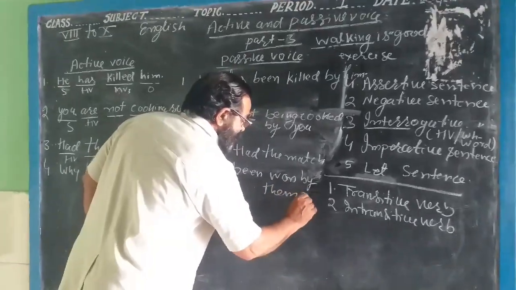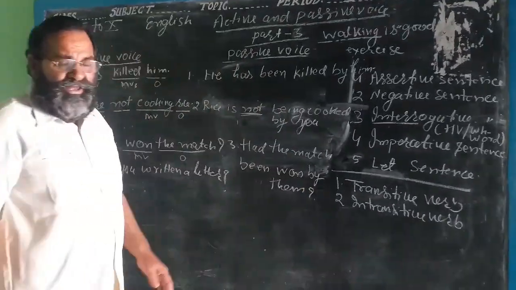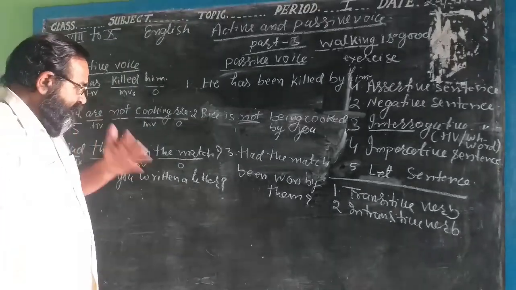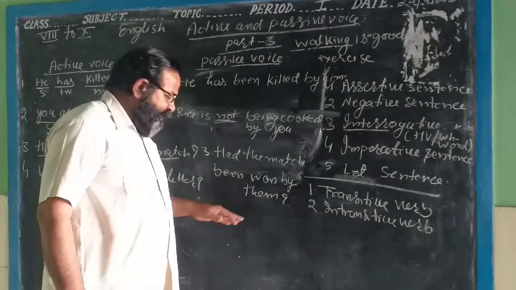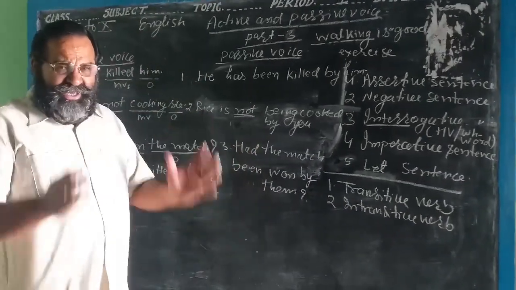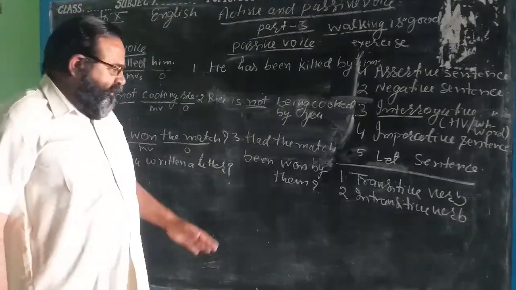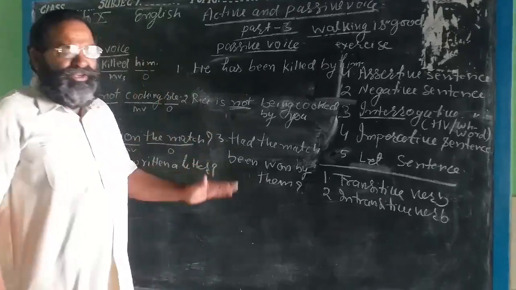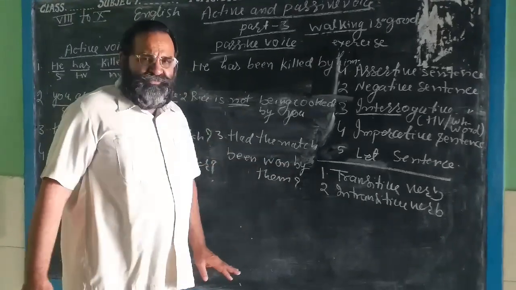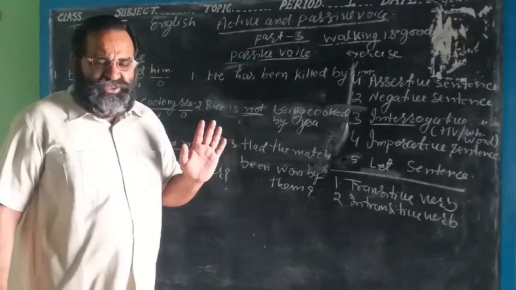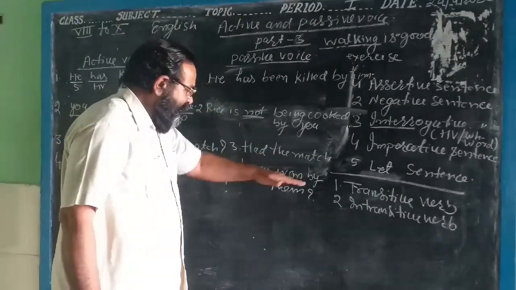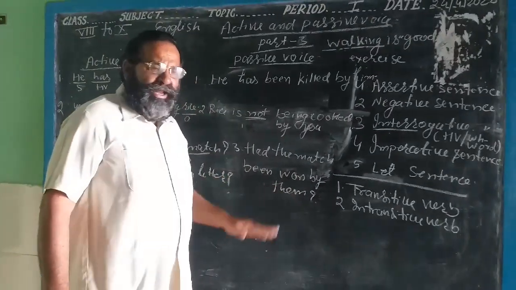it means there are so many players in the game, in the match. If you want to write the indication, there is no indication of how many players are there in the match. So it is not necessary to write here "by them". "Had the match been won?" That is sufficient. But if you write here "by them", you can write it.